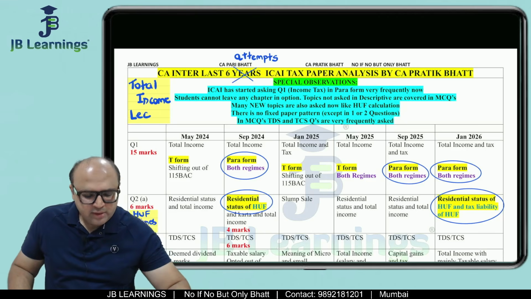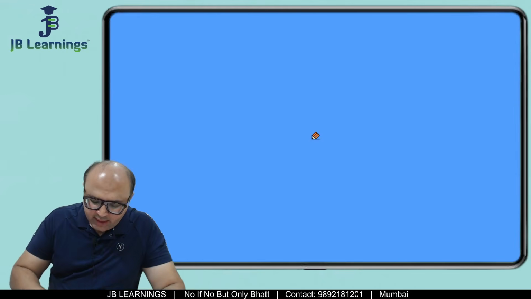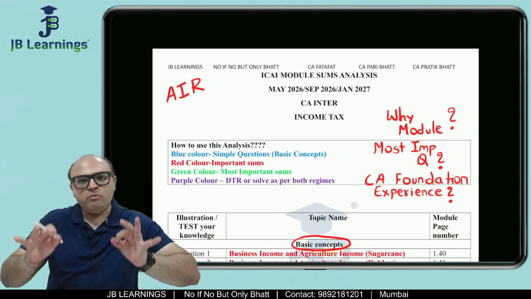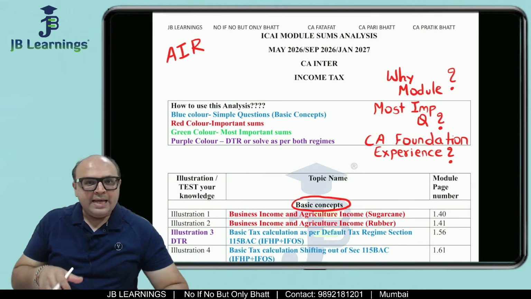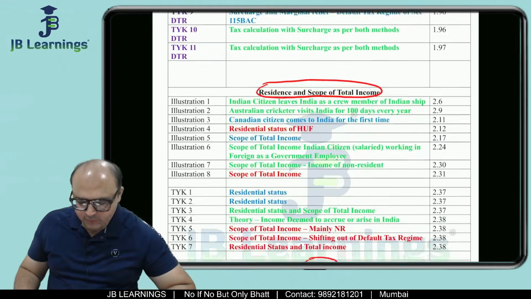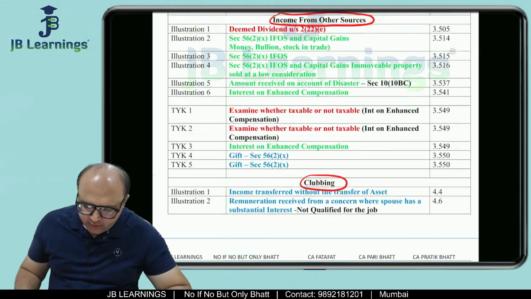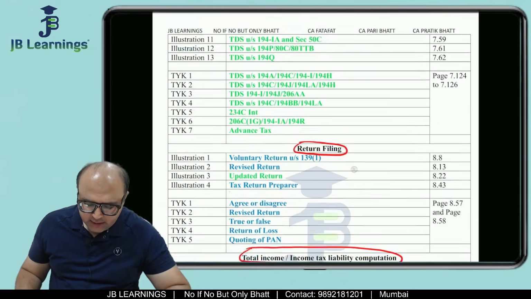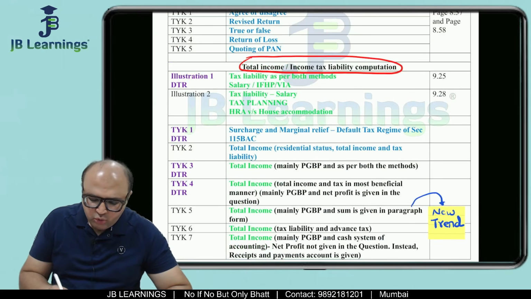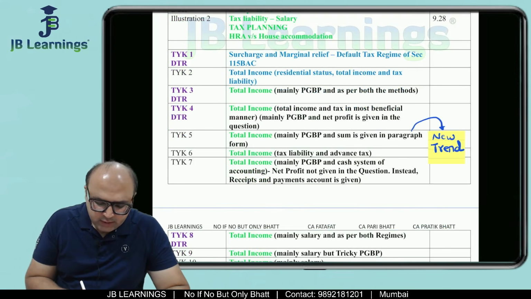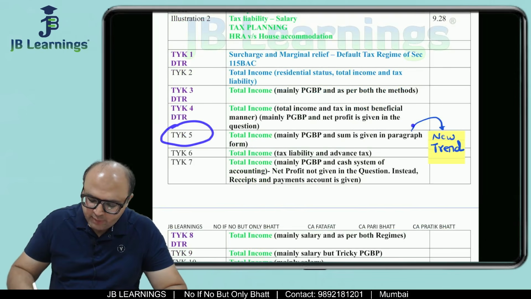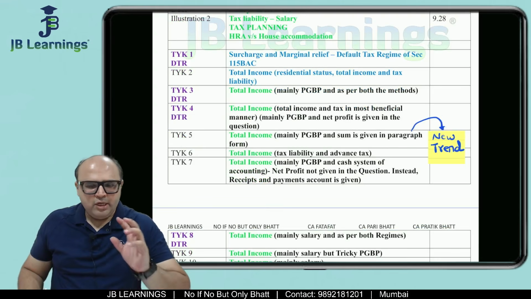Friends, by now you must also know that I have done a very good analysis of your module. I have done your entire module analysis, and you must have received this PDF. Today, when I was checking the analysis of the total income questions in your module, there is one question in Test Your Knowledge in paragraph form, related to PGPP.